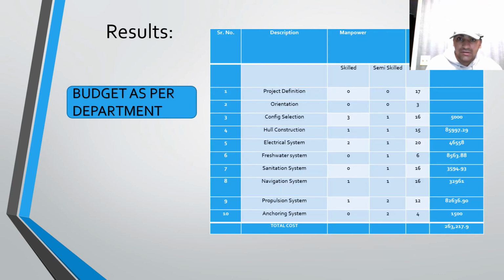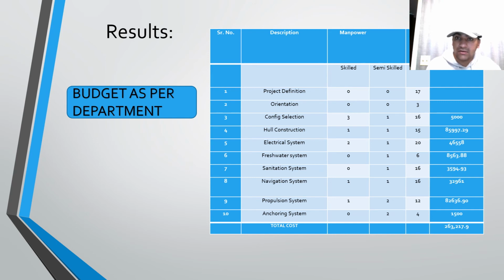Finally, what we have done is we have given the budget per each department. In total, we have defined 10 systems, like 10 different categories for the total project. For each task and each category, we are giving the manpower: how many skilled people are required, how many semi-skilled people are required, and how many days are required for the total people.